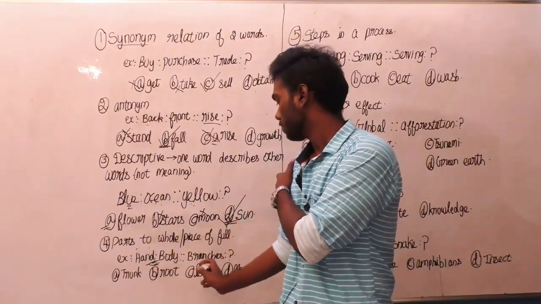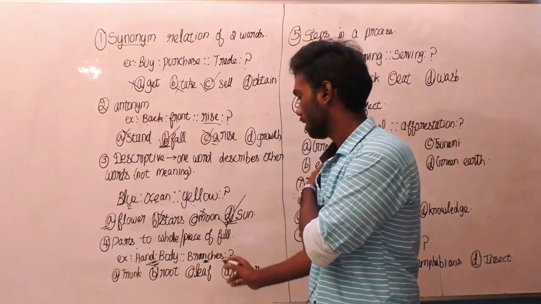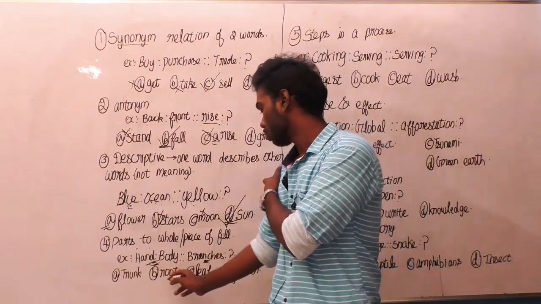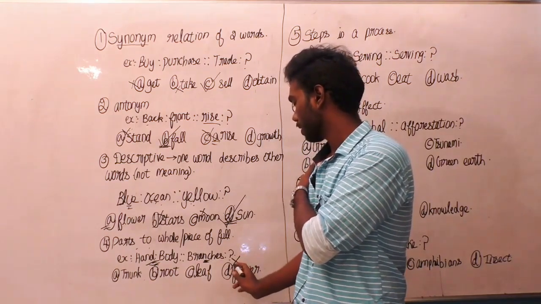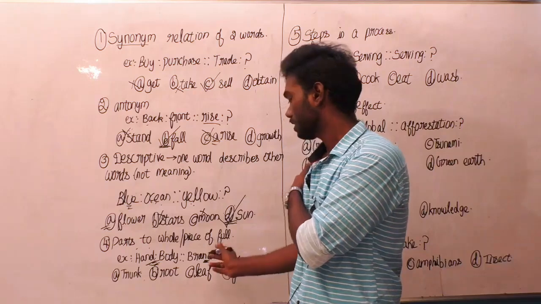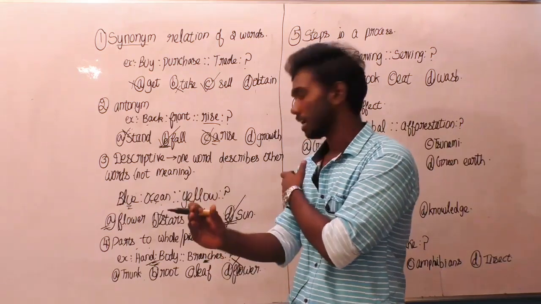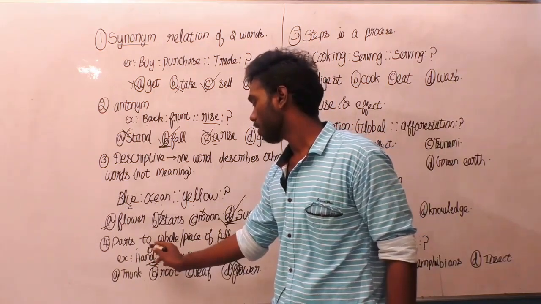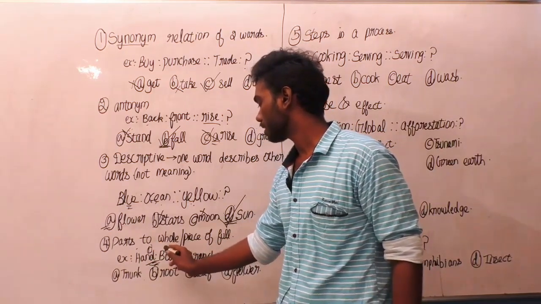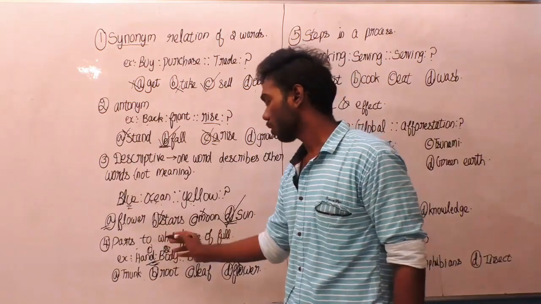So hand is to body means branches is to what? Branches is to trunk or root or leaf or flower. Definitely it's not flower, because a flower is minute compared to a branch. Initially the part should come first and the whole should come next.